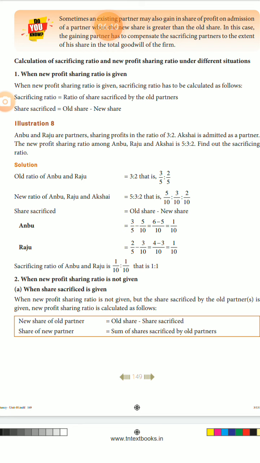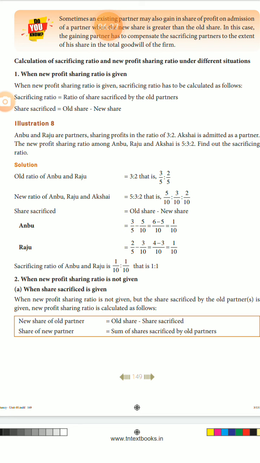The new profit sharing ratio of Anbu, Raju and Akshay is 5:3:2. Find out the sacrificing ratio. 3:2 is the old share, and the new sharing ratio of Anbu, Raju and Akshay is 5:3:2.